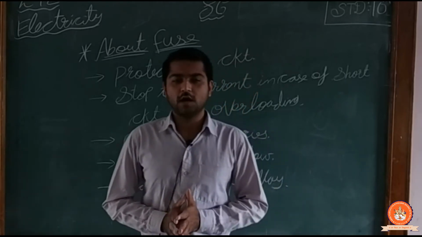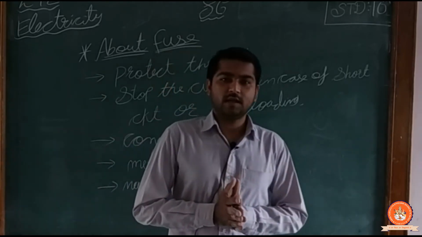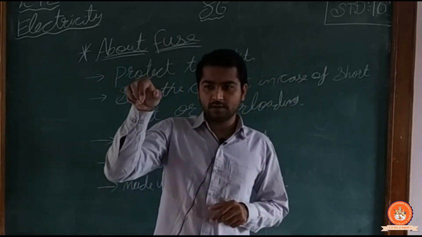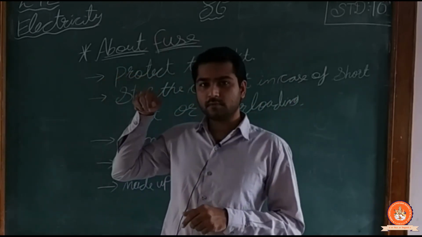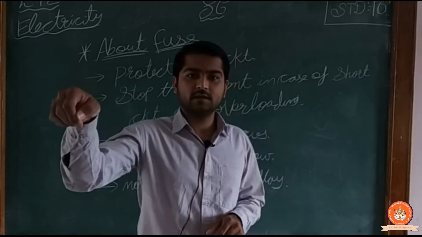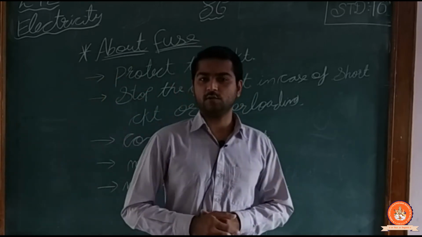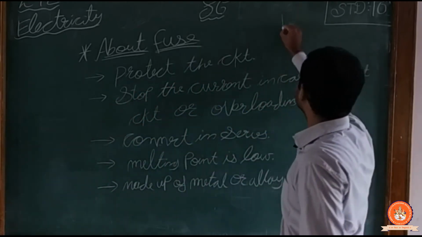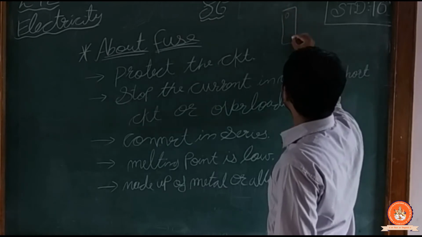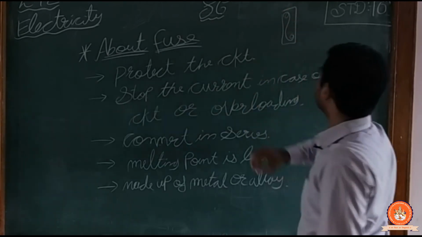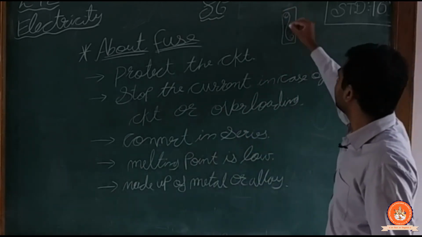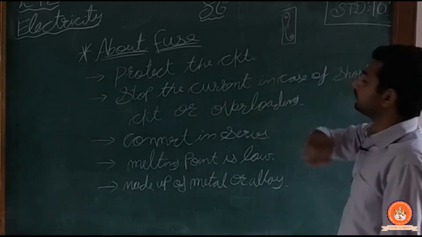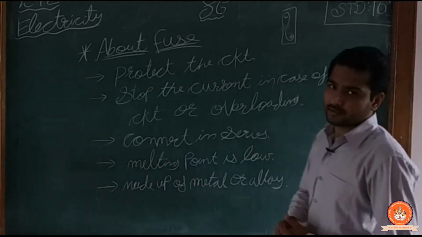If you want to see a fuse, you can see it at the board at your home. There is one board and there is a switch. You can directly break them out and take them inside also, and you will see that there is a single thin wire. Here is my fuse, here is my wire, and here is a second wire, so it will be wound like this. Here is a nut bolt, so it ties that wire. When the high current comes, it breaks from this side and it protects your system.